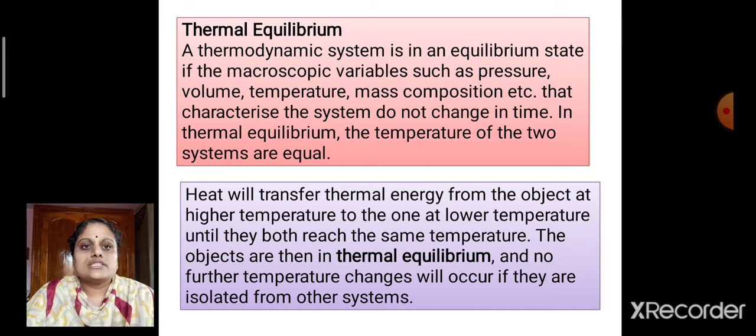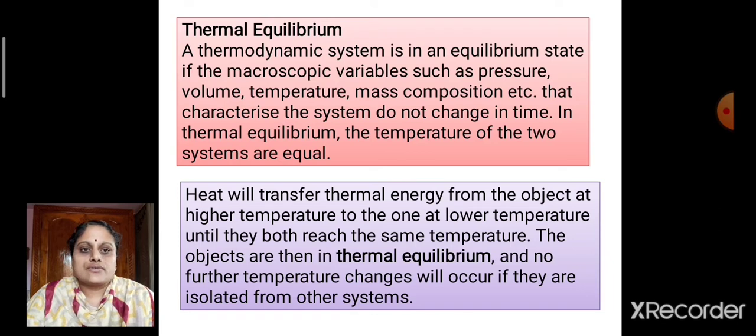Let us see what is meant by thermal equilibrium. We say that a thermodynamic system is in equilibrium if the temperature of the system remains constant. In this case, the macroscopic variables such as pressure, volume, temperature, mass, etc. do not change in time.